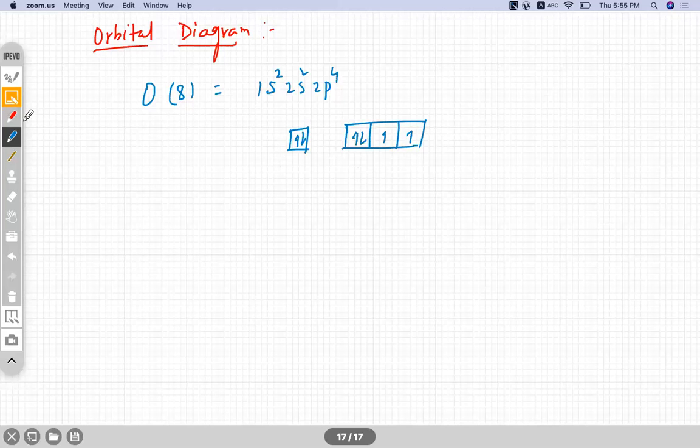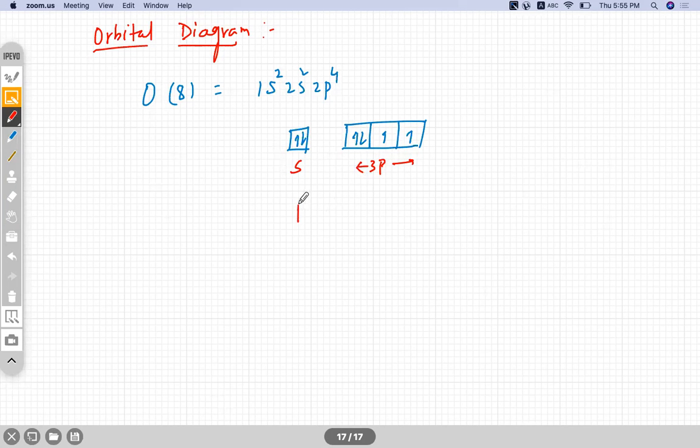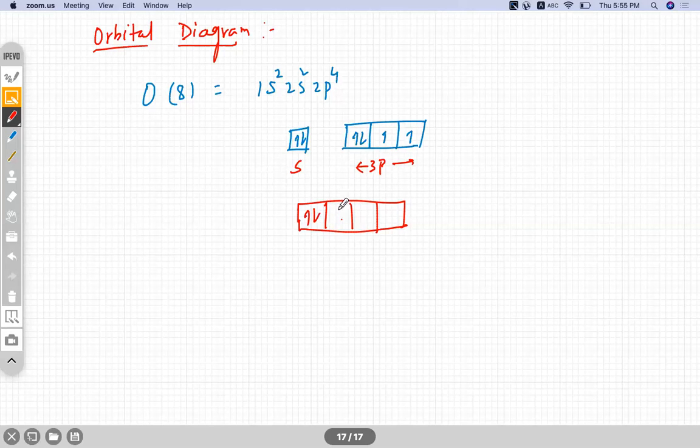So one s and three p will undergo hybridization and form 4 sp3 hybridized orbitals, in which two orbitals have 2 electrons and two orbitals have 1 electron. All these are sp3 hybridized orbitals, correct? And similarly, we have this for the other oxygen atom also.